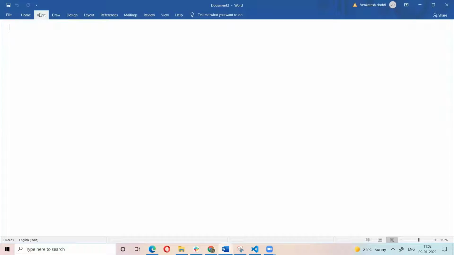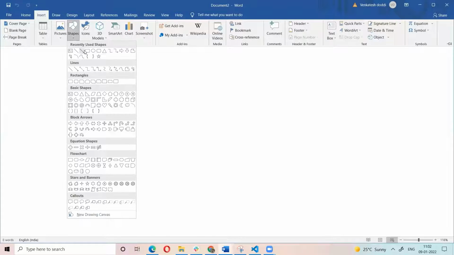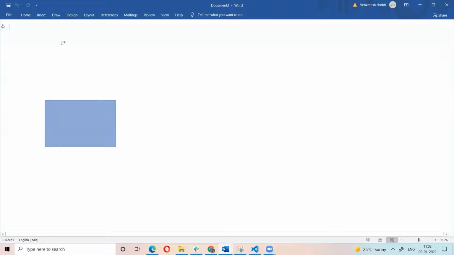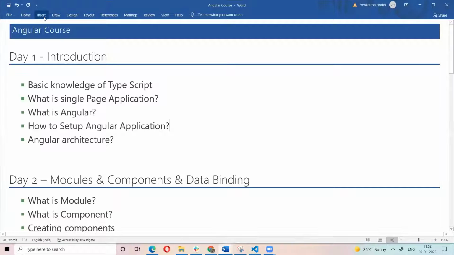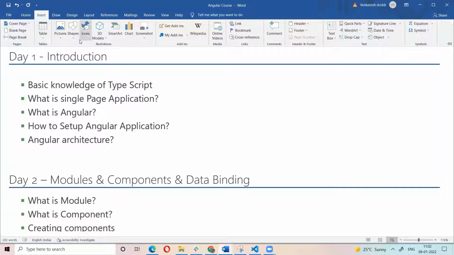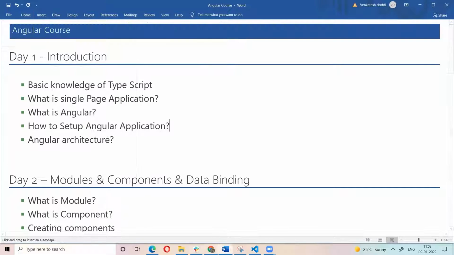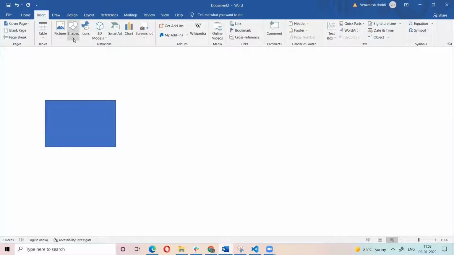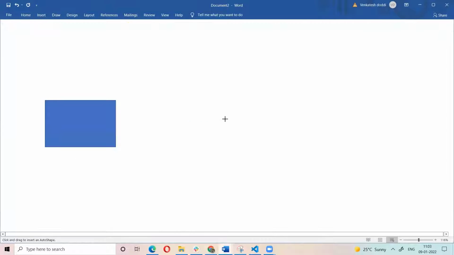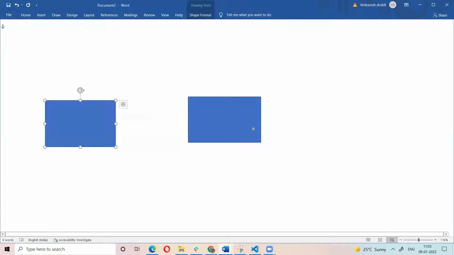We have the server side and the client side. Everyone understands, right? Server means backend technology. For example, this is the server, and this is the client.